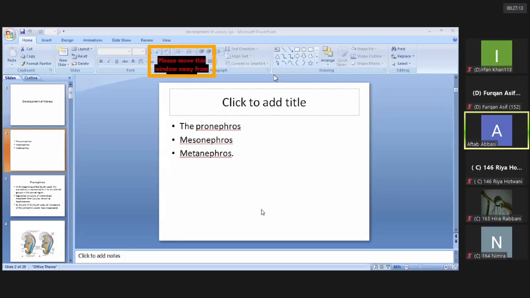Any other question related? Development of the kidney is important, so you must know these 3 stages to write an SAQ, and they are related to your MCQs and viva.